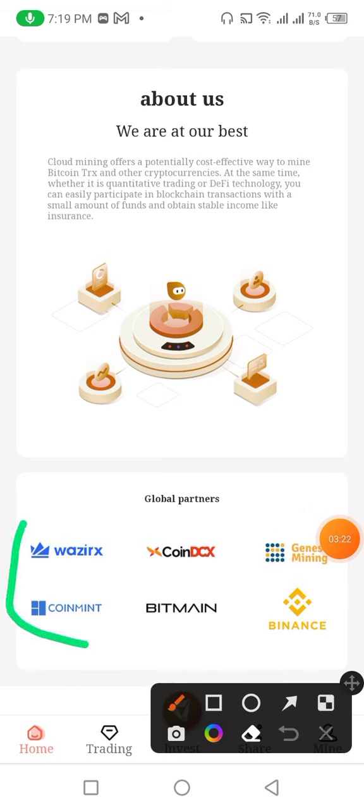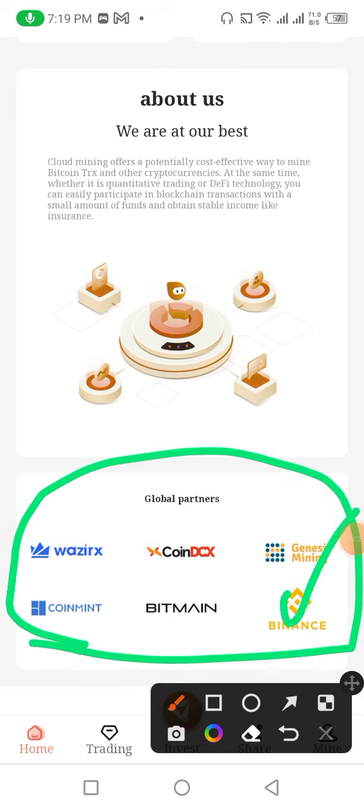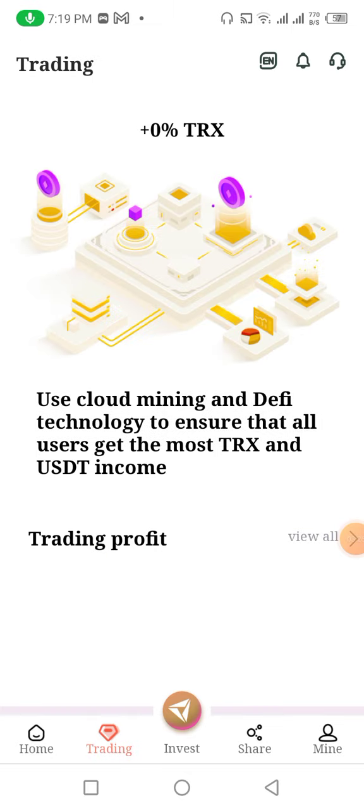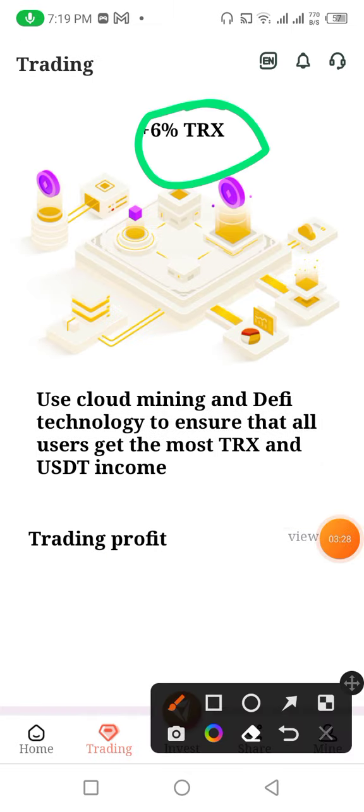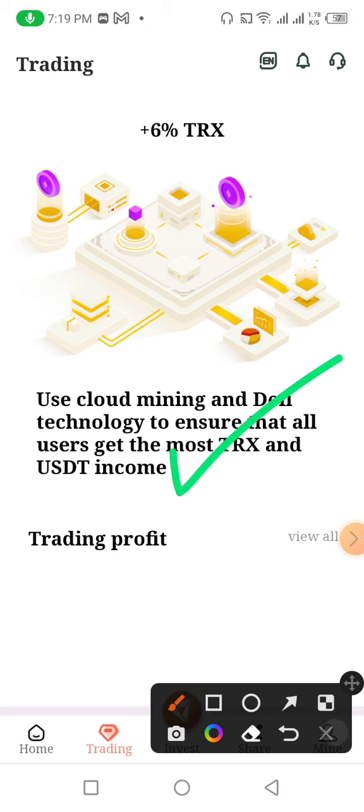And further down you can see that a global partner of this website is Binance, Bitmina, and others. Now click on a trading option. This website provides you a 6% daily trading. You can check this. It uses cloud mining and technology to ensure that all users get the most access value and USD income. Here you can check this.